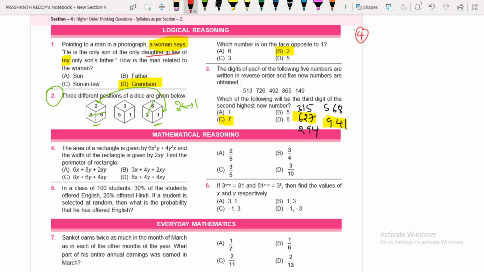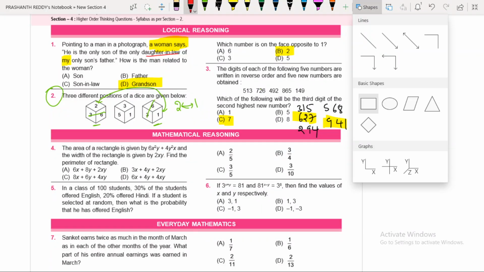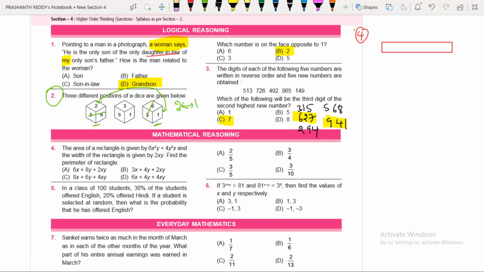See, one thing is very clear. You already know this information regarding a rectangle. This is a rectangle. It has a length, and width, meaning breadth, also. That story you know. And what is the width of this rectangle? The width of this rectangle is, you can take simply, 2xy. 2xy is the width of the rectangle.